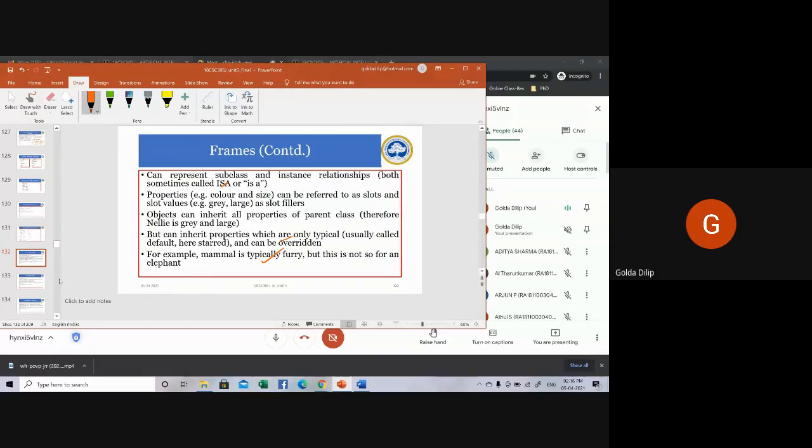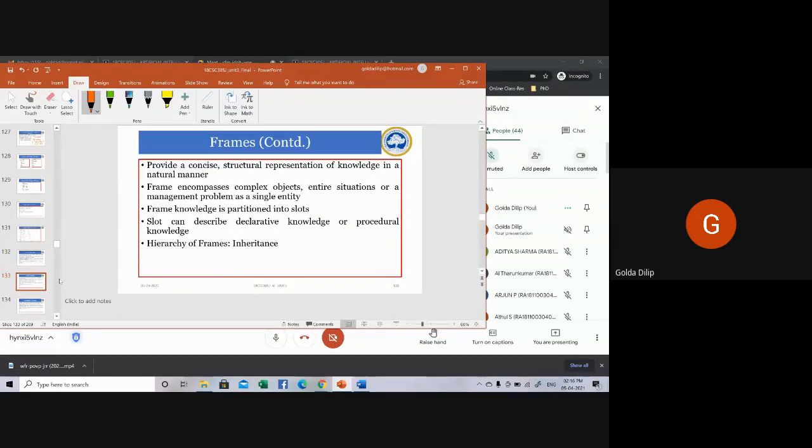Frames partition the knowledge into what are called slots. A slot can describe declarative knowledge or procedural knowledge. Procedural knowledge means, for example, say is married, whatever function you declare. A hierarchy of frames is also possible, and that is what is called inheritance.